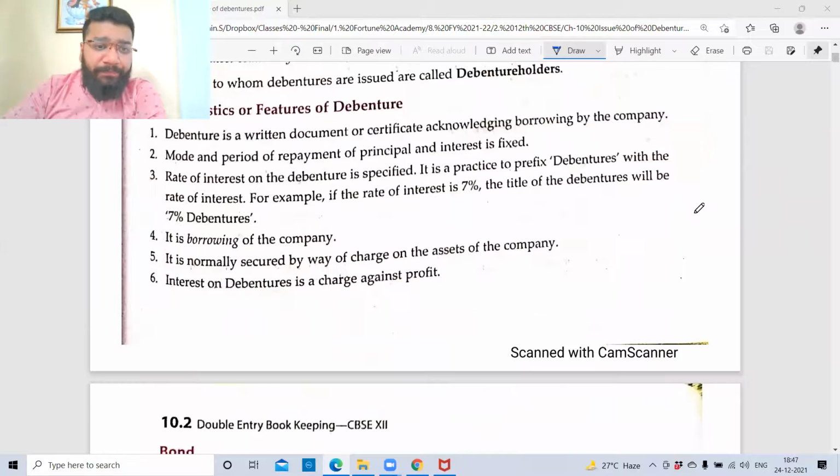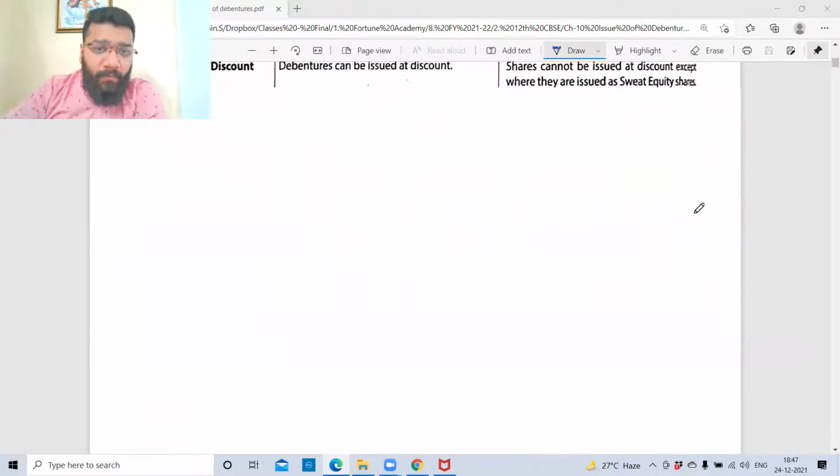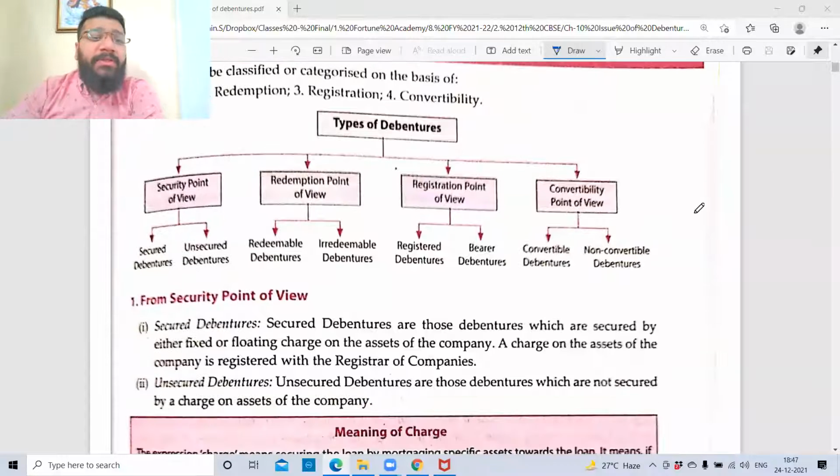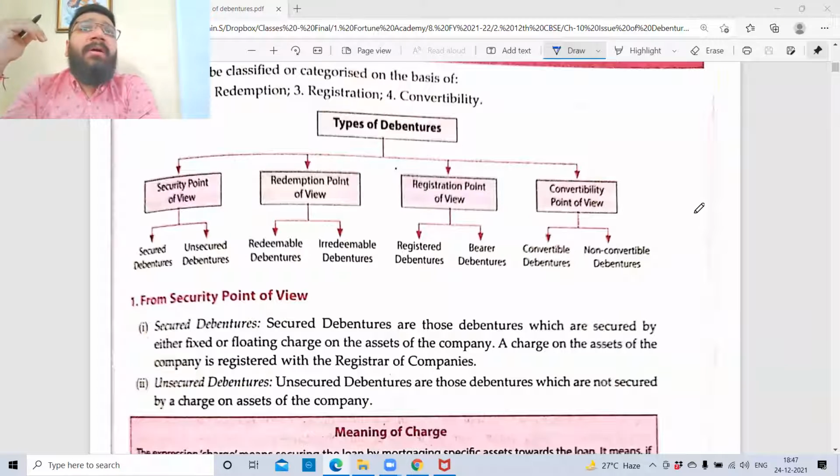Then we understood that debentures come with certain types of features. Debenture can be secured in nature. Secured debentures means once the loan is taken from the public, the loan is protected against an asset, which means that if the company is not in a position to repay the loan, the asset of the business or the company can be sold, and whatever money is generated out of that will first be given to the debenture holders, and the surplus, if any, will be taken by the company for its other purposes, right? So that is a secured debenture.